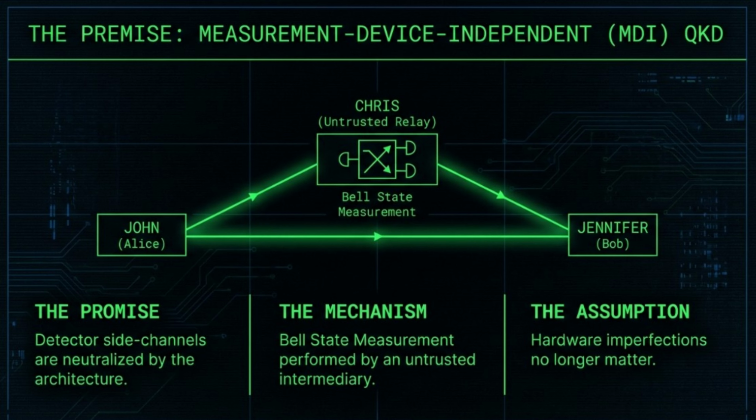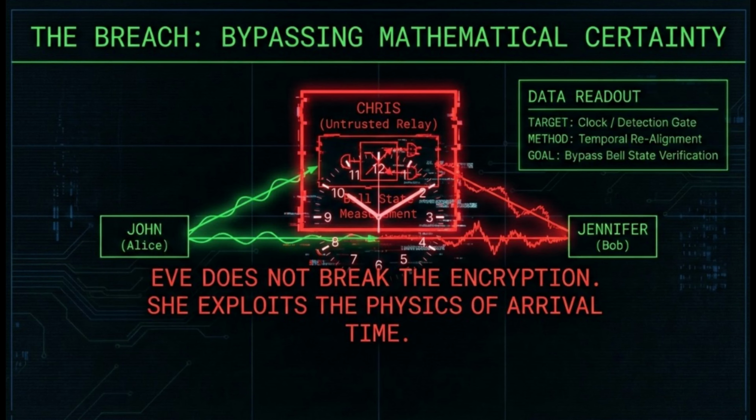But, as we are about to see, even a fortress has a weakness if you know exactly when to strike. We are looking for the temporal ghost that exists in the timing window before the measurement even occurs. Let's move into the physics of the flaw. The breach: bypassing mathematical certainty.